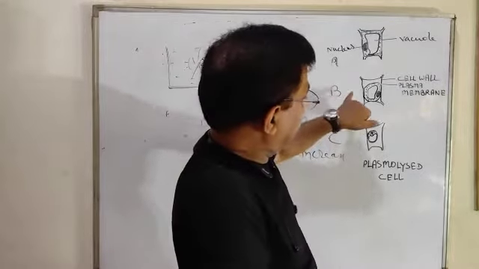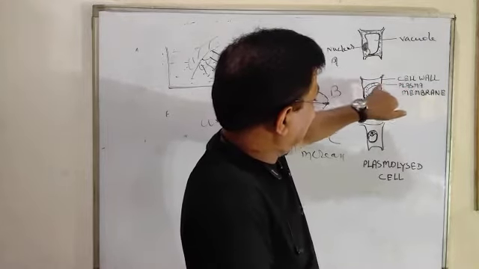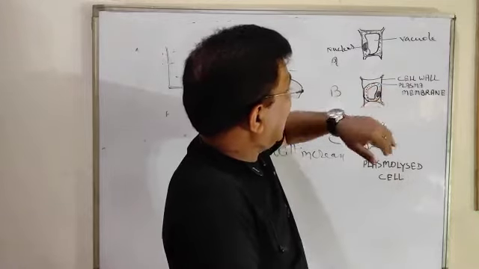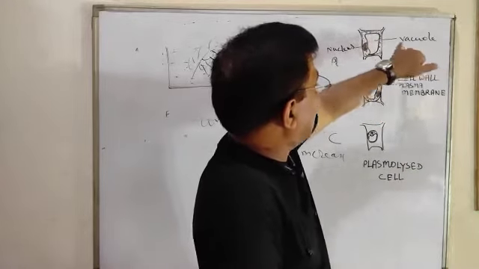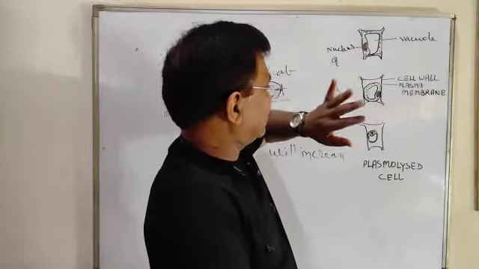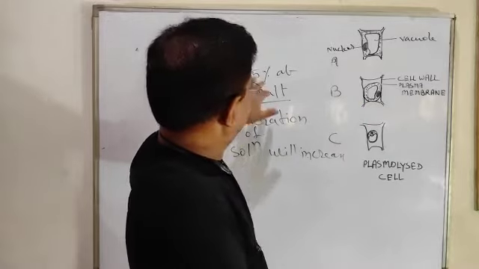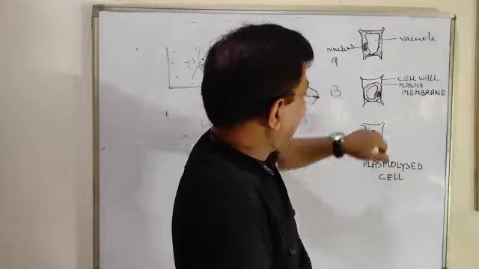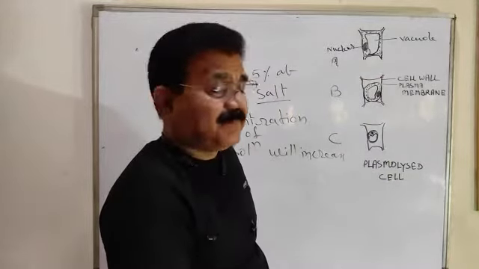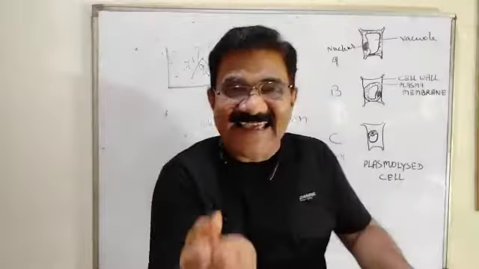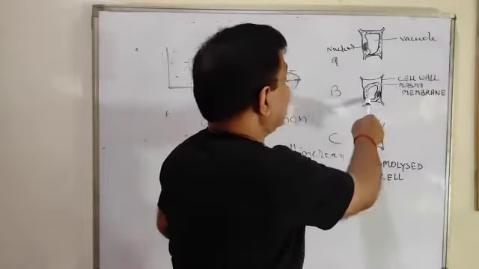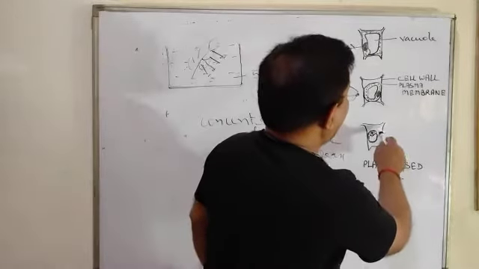Second figure, B. See, cell wall and plasma membrane. A gap is formed between the cell wall and plasma membrane. And you know that in a plant cell, the vacuole is large, the cytoplasm is around the periphery, and there is the nucleus. But if we put the cell in 5% salt solution, what will happen? This gap will be formed between the cell wall and plasma membrane, and the cytoplasm will shrink. Cytoplasm will shrink, and at last more gap will be there.